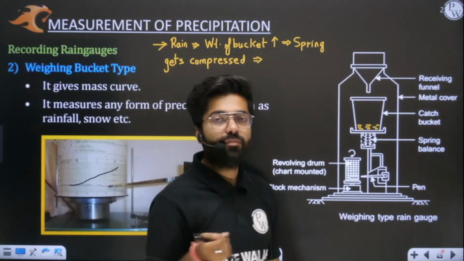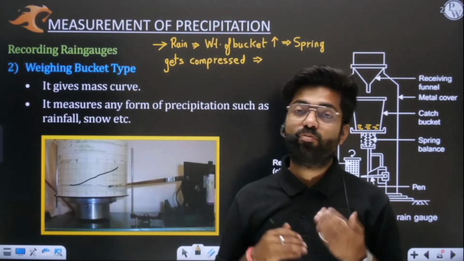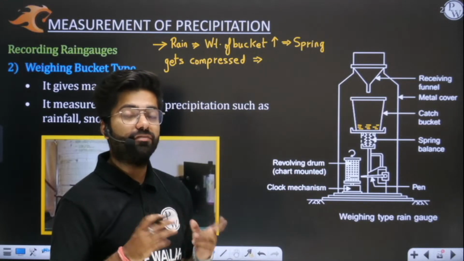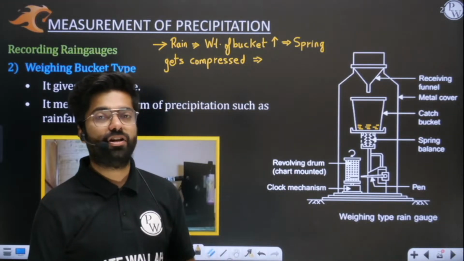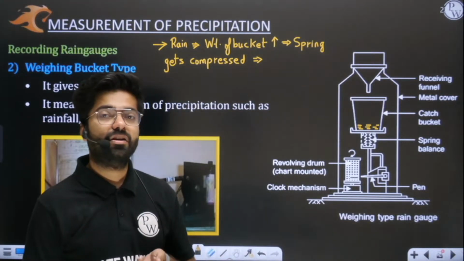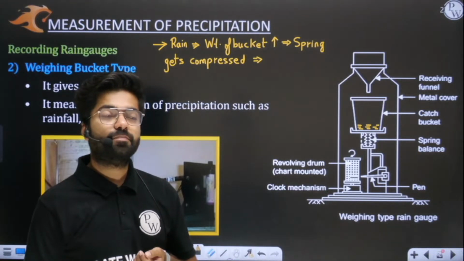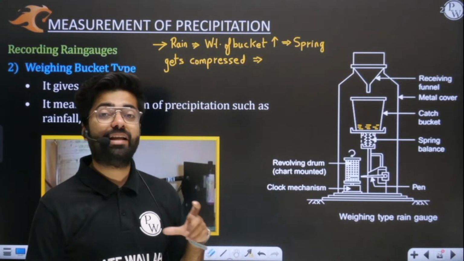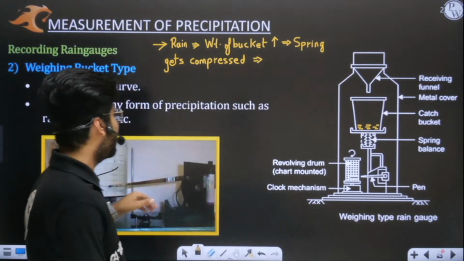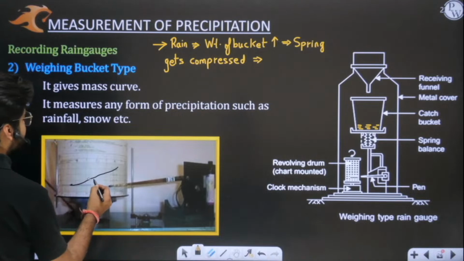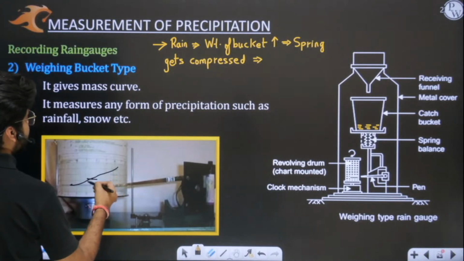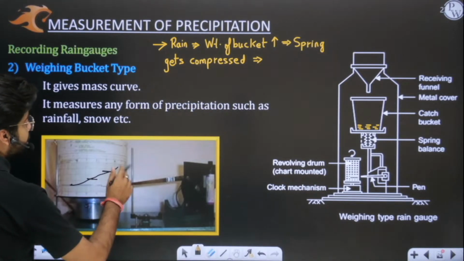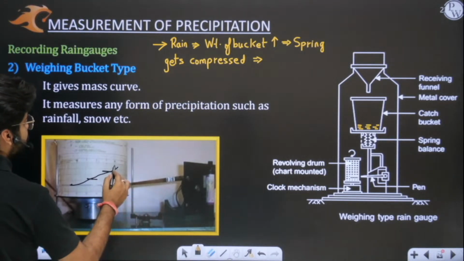Why cumulative rainfall? Because we are getting the accumulated precipitation. In the first hour, let us say 5 mm rainfall has happened. In the next hour, let us say 3 mm rainfall happened. So from the very beginning we have 5 plus 3, total 8 mm rainfall. Now in the next hour we have 2 mm more, so the total is 10.